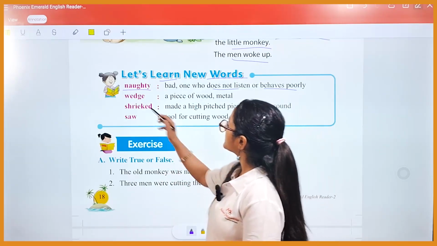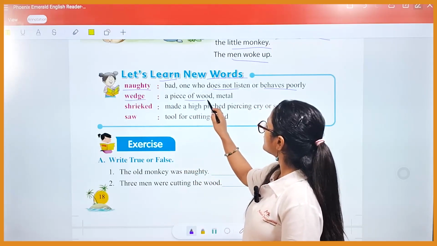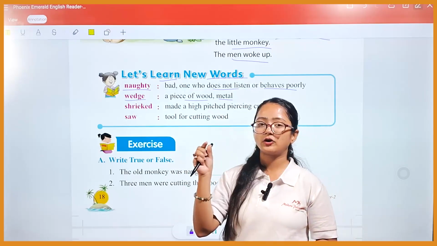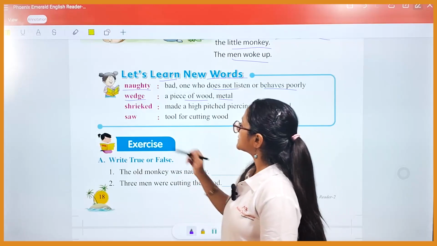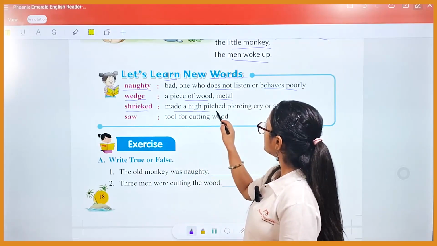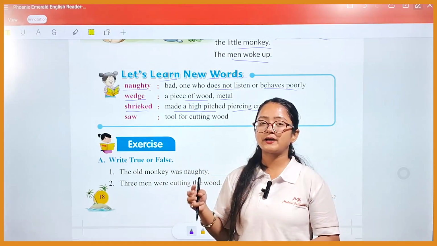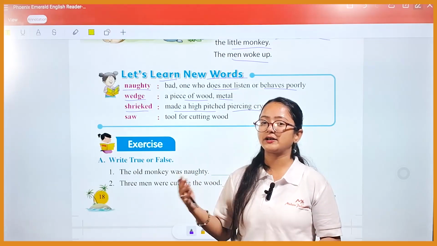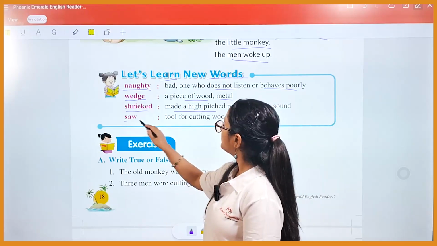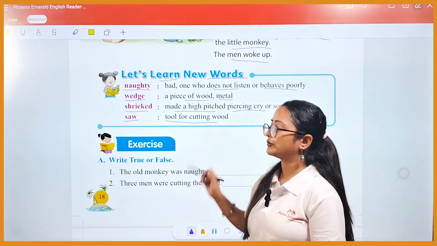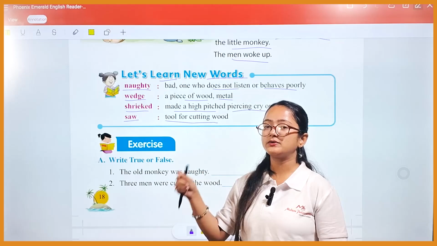Now the next is wedge, which means a piece of wood or metal. Next is shrieked, which means made a high pitched piercing cry or sound, the sound which is made out of pain, screaming and all. Next is saw, which means a tool for cutting wood, a tool which is used to cut the wood.